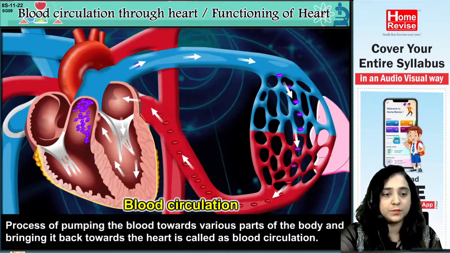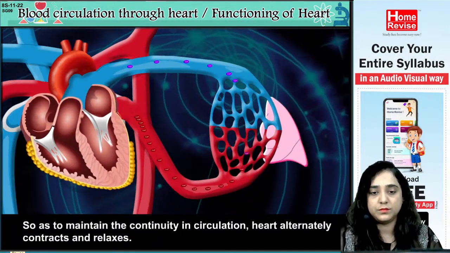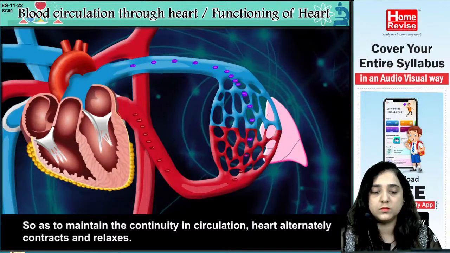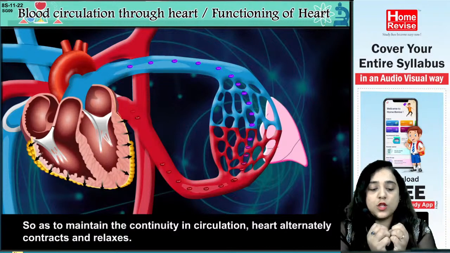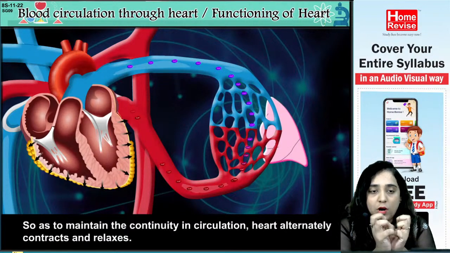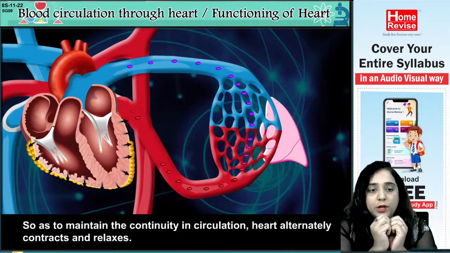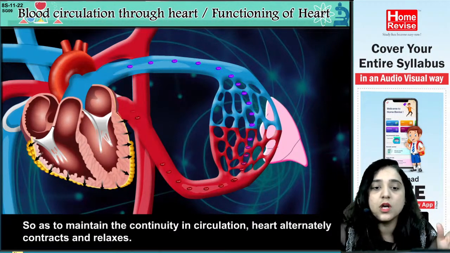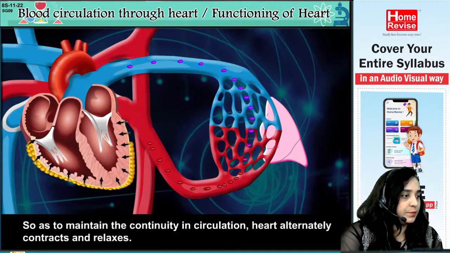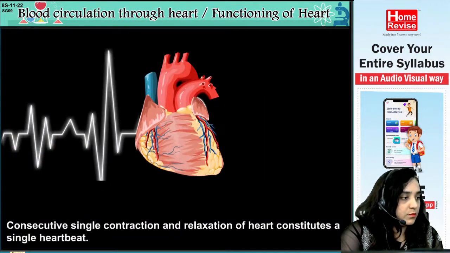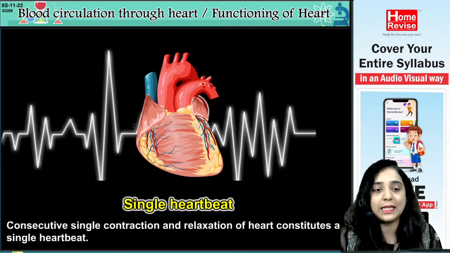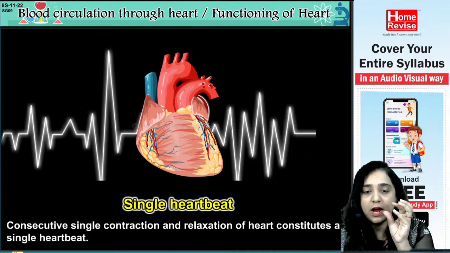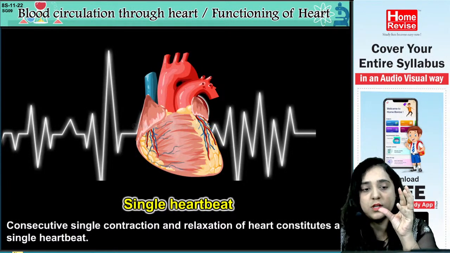Please pay attention. So as to maintain the continuity in circulation, heart alternately contracts and relaxes. When all the blood comes in, it contracts, and when it wants to pump out, it relaxes, contracts, relaxes, contracts. So this is the heartbeat basically. Consecutive single contraction and relaxation of heart constitutes a single heartbeat.